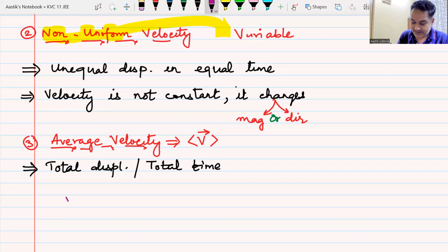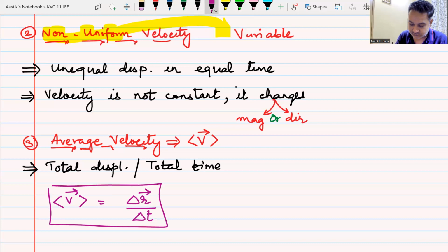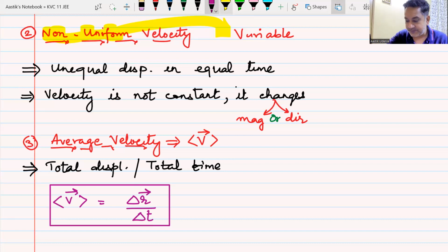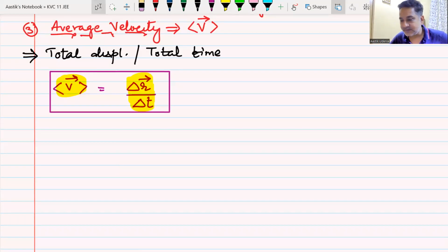Now it is prudent that I write a formula for this. So average velocity, V with a dabba, will be delta R vector divided by delta T. Do we understand the meaning of the terms that I've used here? That is, my dear friends, our new friend, average velocity. Say hi to him, and he is going to come in many ways. If we have good relations with him, for all the quantities that have come, then we are going to have a jolly little time. Else, they are going to trouble us a lot.